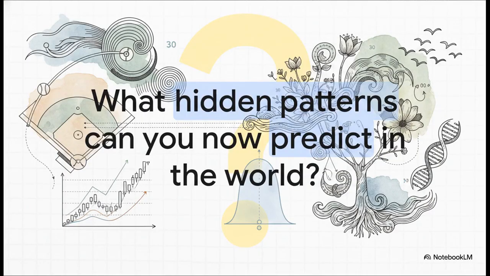So I'll just leave you with this. What this theorem really shows us is that underneath a lot of what looks like total randomness, there's often a hidden, predictable order, just waiting to be found. So now that you know the secret, now that you know the magic of the number 30, what hidden patterns out there in the world might you start to see in a whole new way?